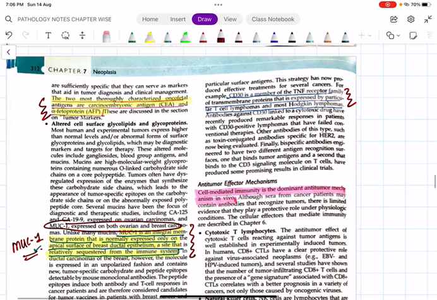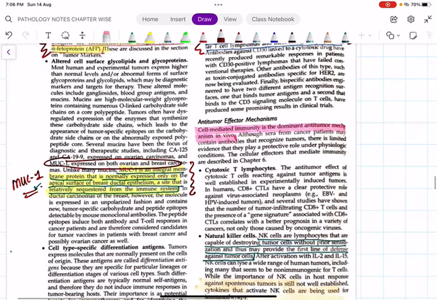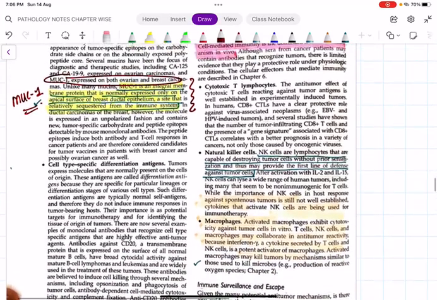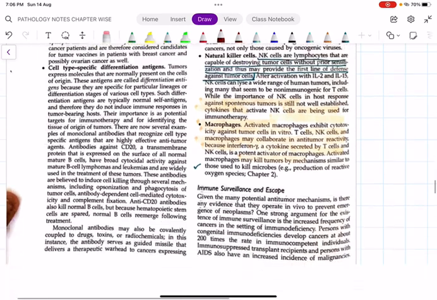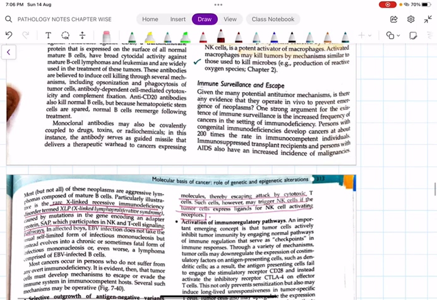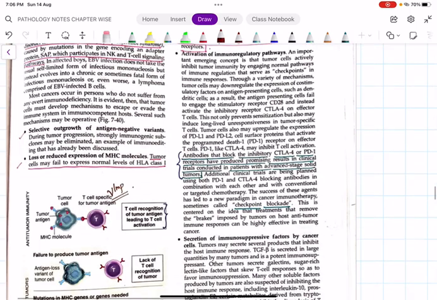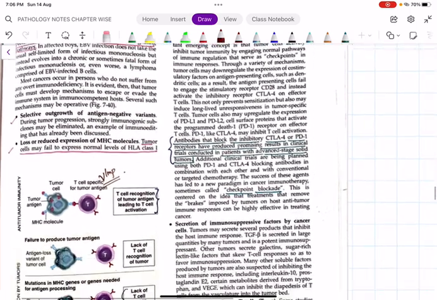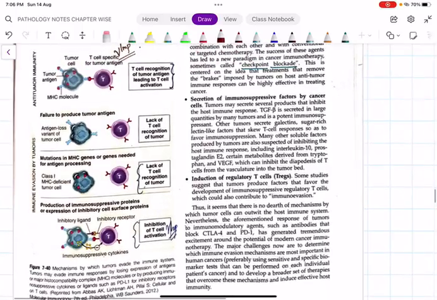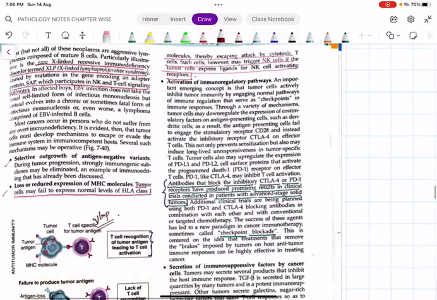This is mainly expressed by most of the T cell lymphomas and Hodgkin's lymphomas. Then NK cells and cytotoxic T lymphocytes are the two important lymphocytes which have very potent action against destroying the tumor cells. Okay. Then immune surveillance and escape. Here the most important concept I am going to discuss is CTLA4 or PD1.